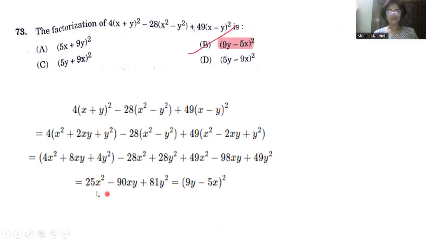We'll get the result 25x square minus 90xy plus 81y square. So again, this is of the form (9y minus 5x) whole square. This comes, meaning 9y into 9y is 81y square, plus 5 into 5 is 25x square, minus 2 into 9 into 5, that is 90xy. So this is the correct answer for the given problem. We just have to do the factorizations, go for the expansion, and then simplify.